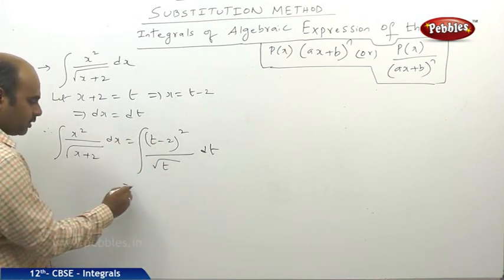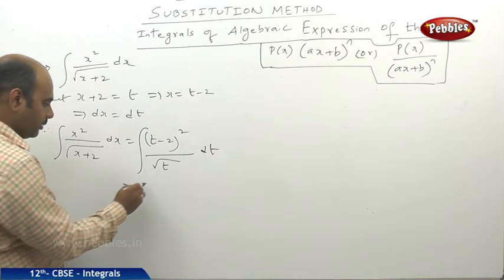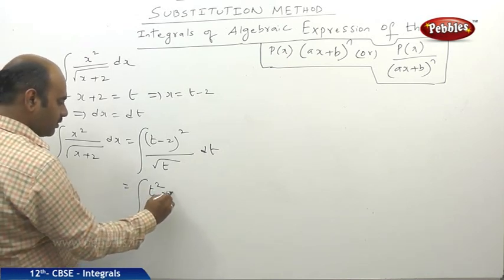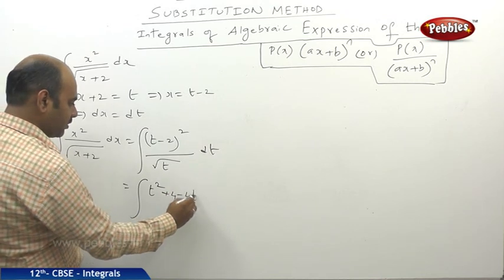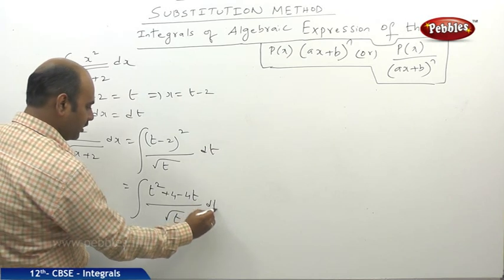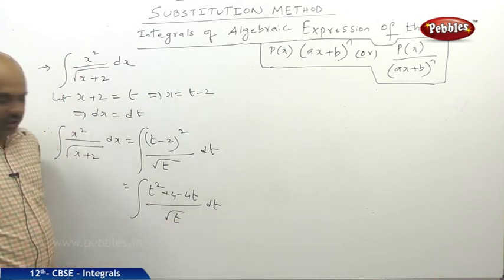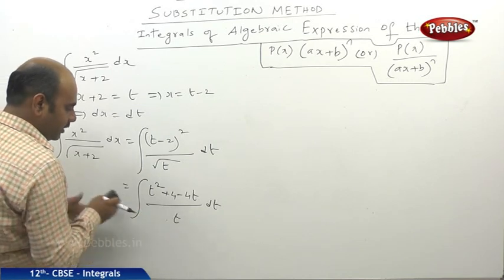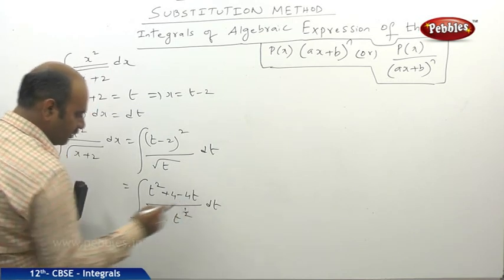A minus b whole square means a square plus b square minus 2ab. So what happens? t square plus 4 minus 4t divided by root t dt. Root t means I will be writing it as t power 1 by 2.